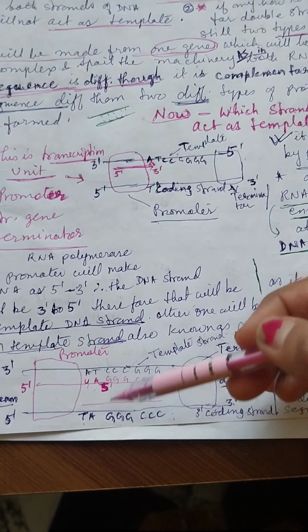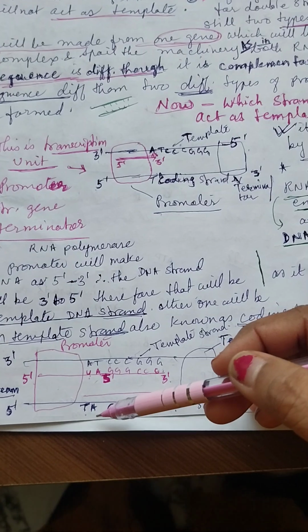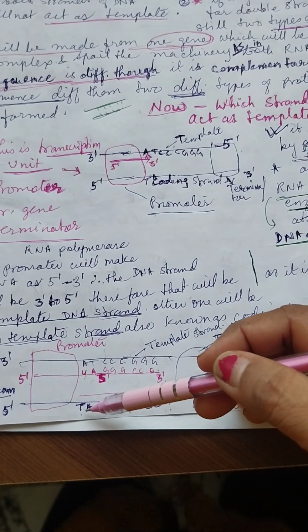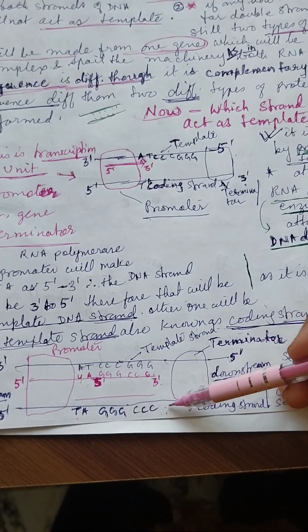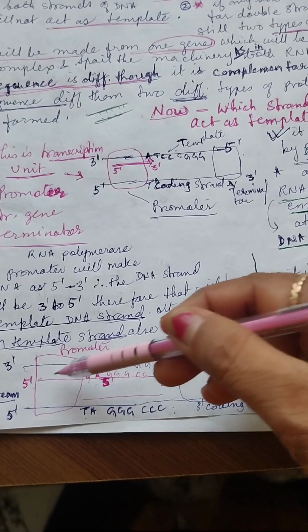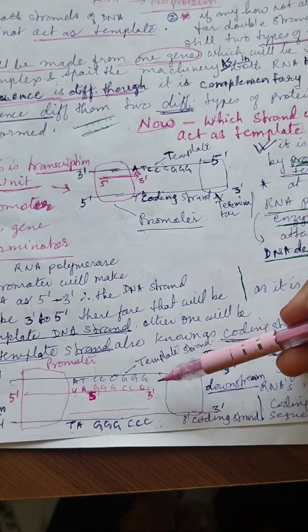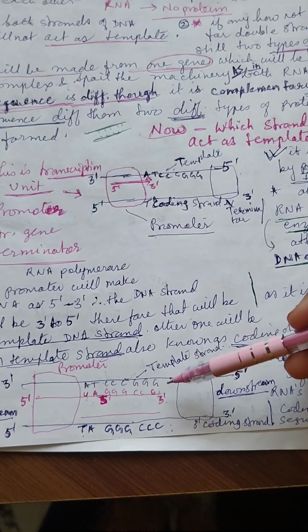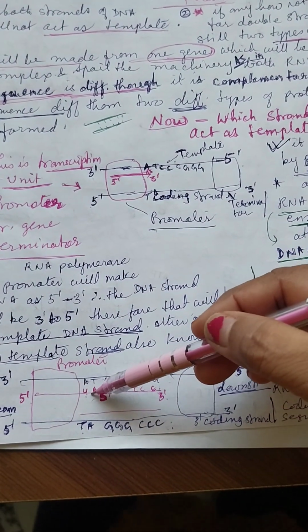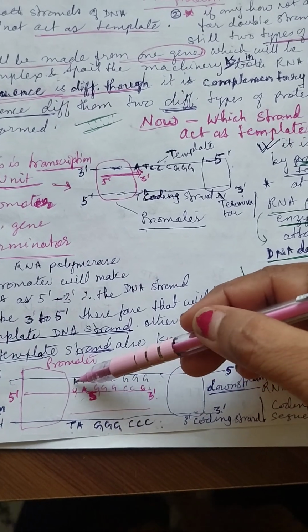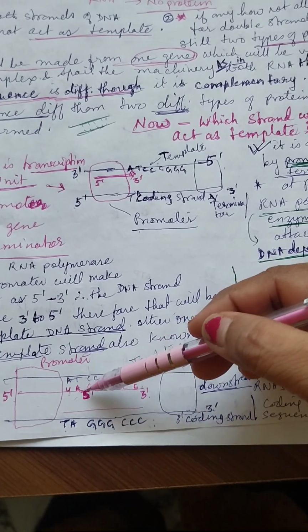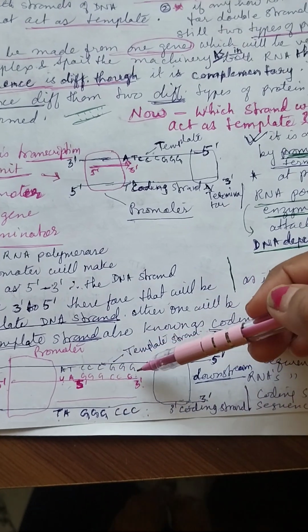So as a double-stranded DNA, the second strand, the complementary strand, will have TAGGGCCC. Now from 5' to 3' RNA will start at the promoter region with the help of RNA polymerase enzyme. As it is RNA, there will be no thymine, it will be uracil. So the complementary will be U, then A, and then GGGCCC.